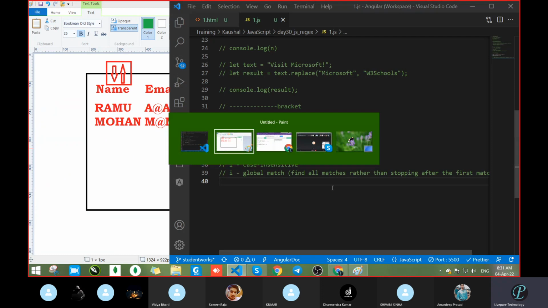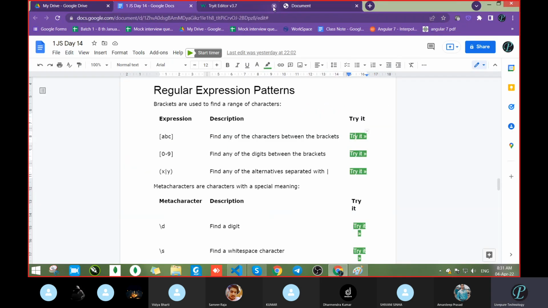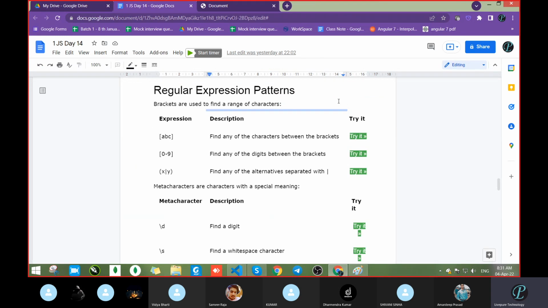Got some idea or not? There are many regular expressions, not only this. This is just a sample. That's it. Simple things.